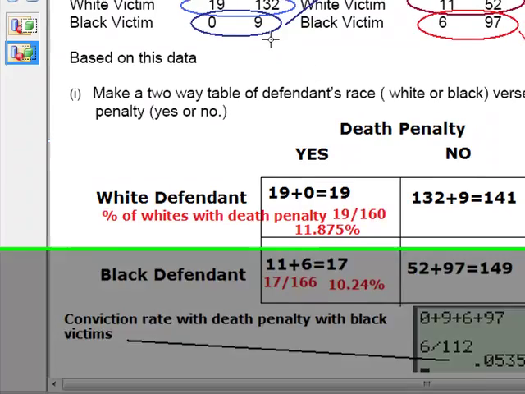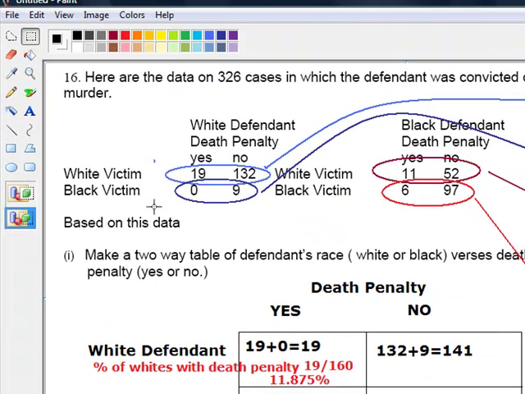Now, if you look at this, the white defendants had only 9 black victims, right? Black defendants had 103 black victims, right? Notice that?